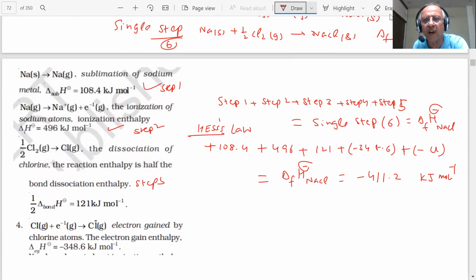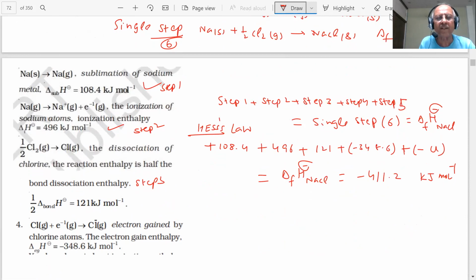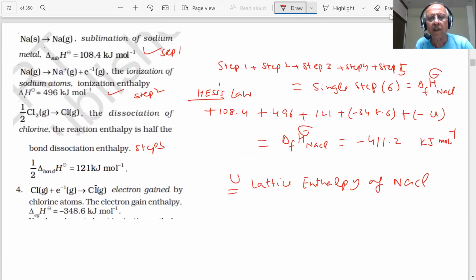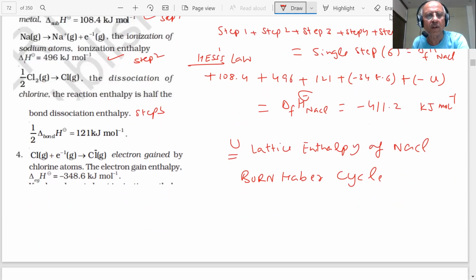By using this, all are known except U. We can calculate the value of U, which is the lattice enthalpy of NaCl. This is called the Born-Haber cycle.